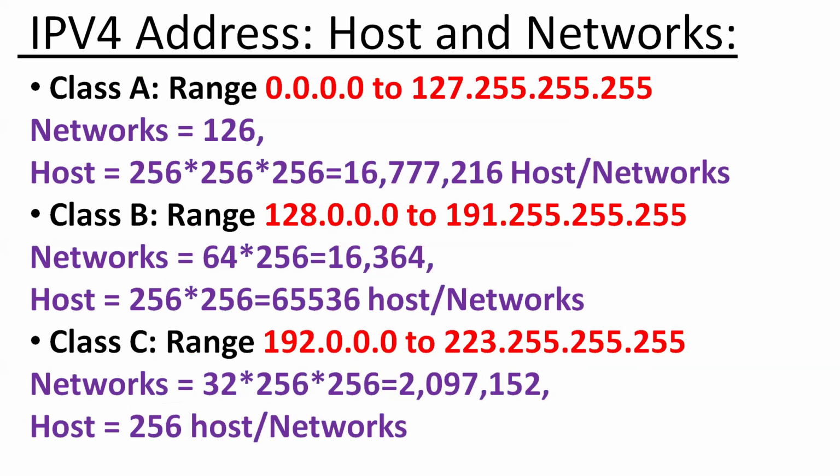For class B, the hosts are 256 into 256 and the networks are 64 into 256. Okay, and in the class C range, the networks are 32 into 256 into 256, and the hosts are 256.